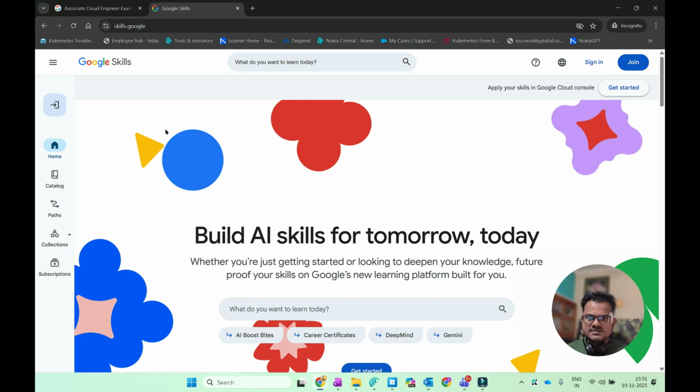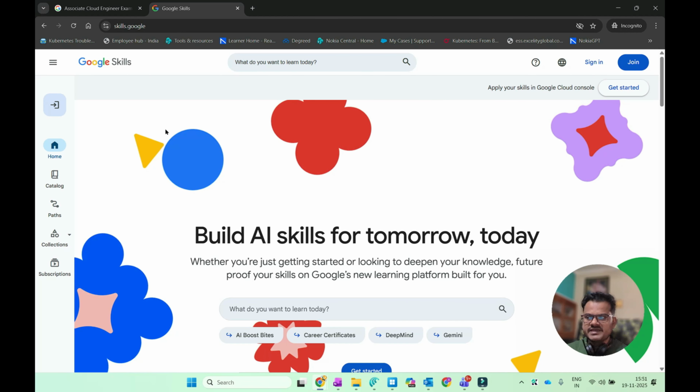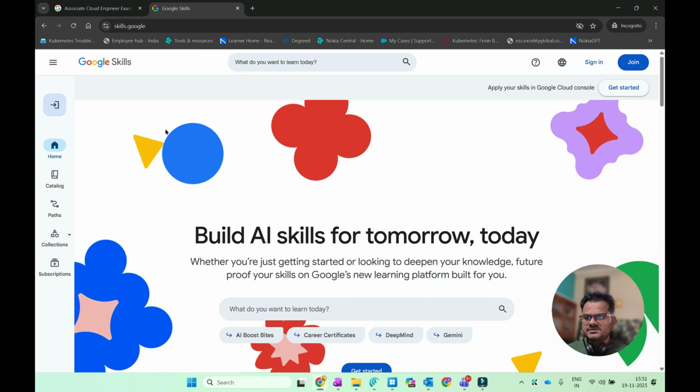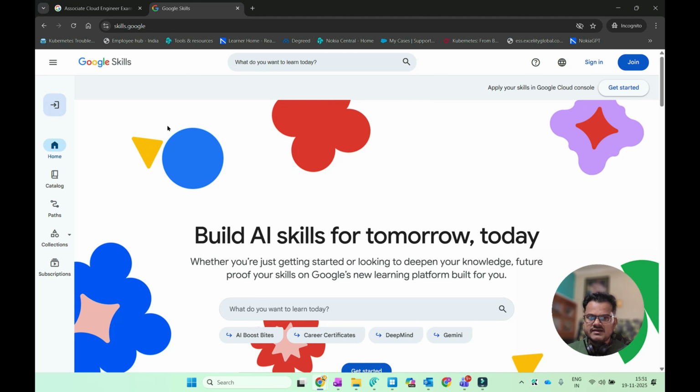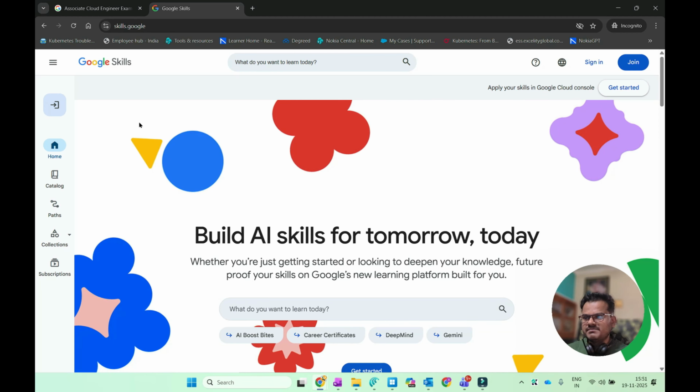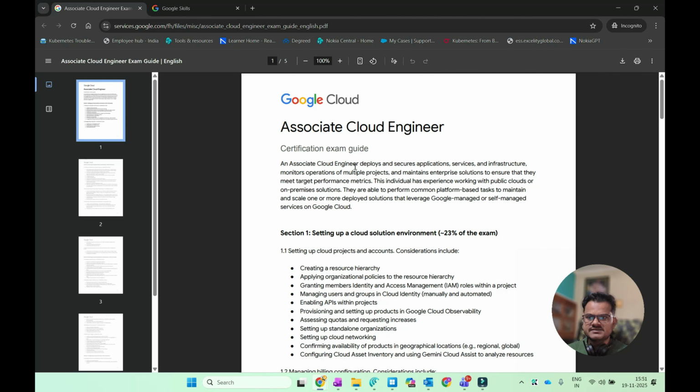Okay, so today we will check the first step of learning Cloud, which is to complete the Associate Cloud Engineer exam. So we will go through the Associate Cloud Engineer exam guide. An Associate Cloud Engineer deploys and secures application services and infrastructure, monitors operations of multiple projects, right, and maintains enterprise solutions to ensure that they meet target performance metrics, right.